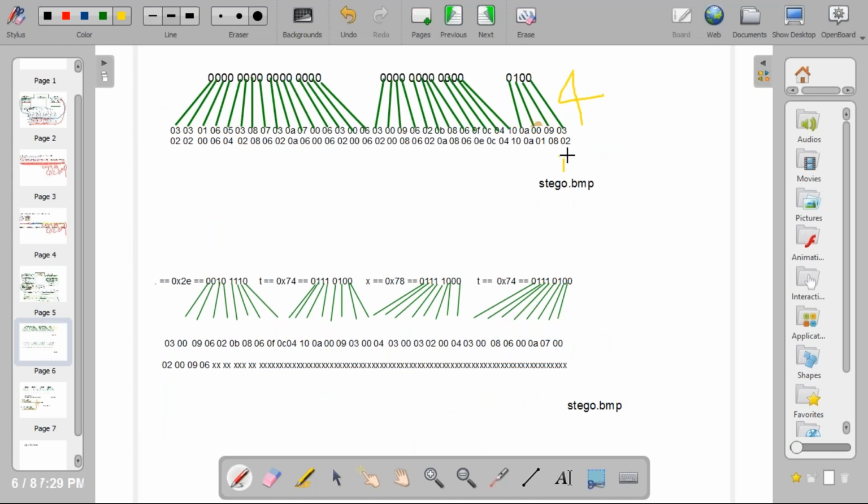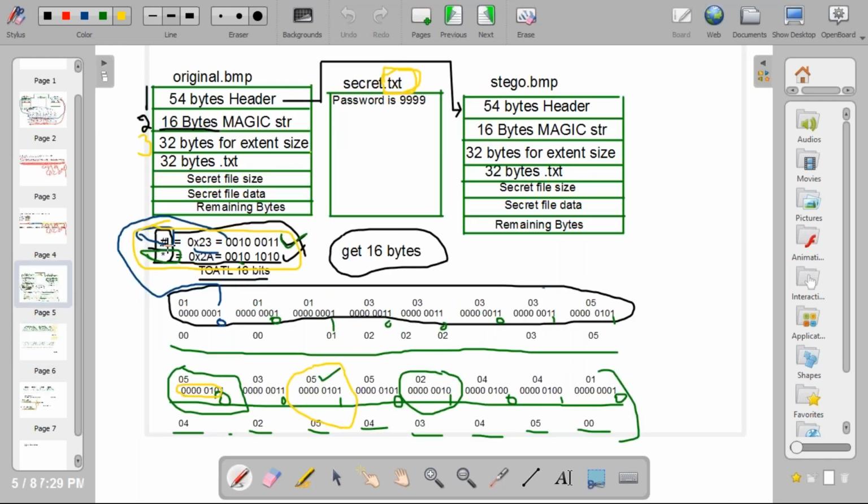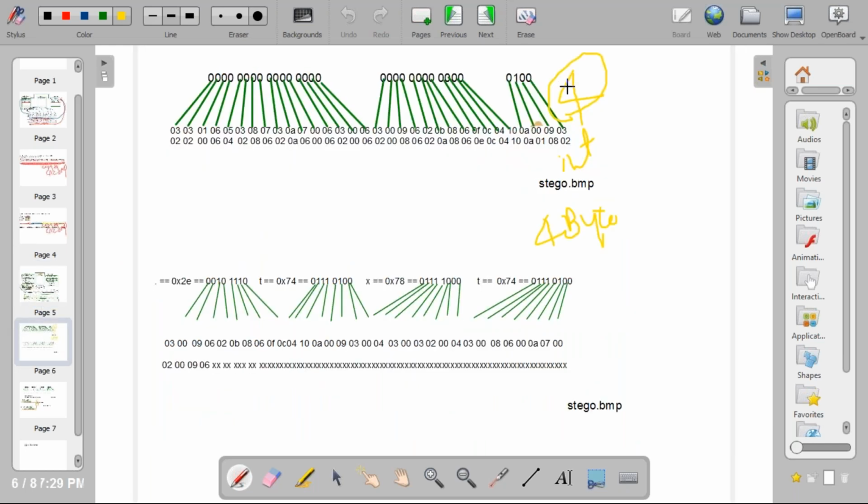So 4 is an integer value. What's the size of an integer? The size of an integer is 4 bytes. So this value 4 you need to encode as an integer. Previously we encoded star and hash as characters, because the magic string means characters. Now the value is 4, which is an integer, so we need to encode it as an integer.